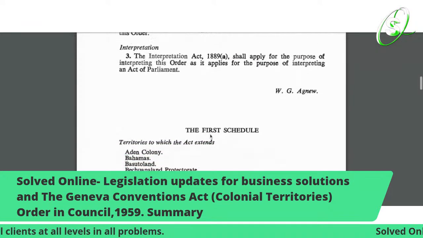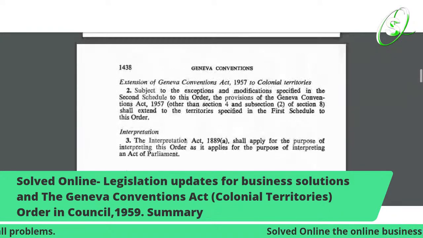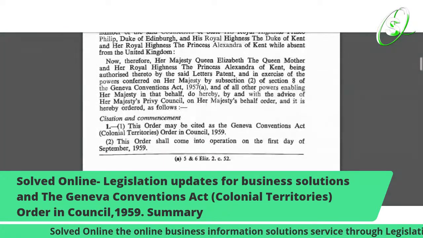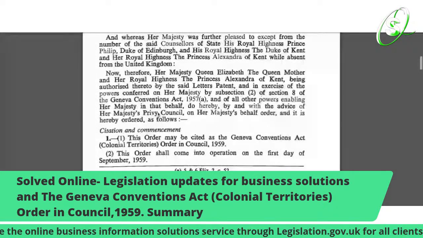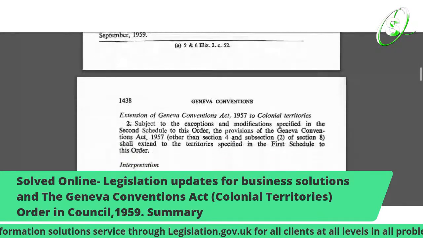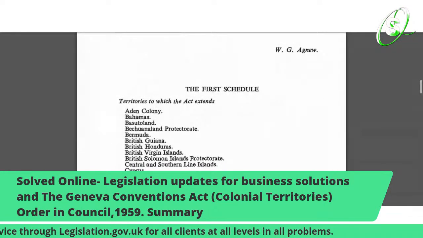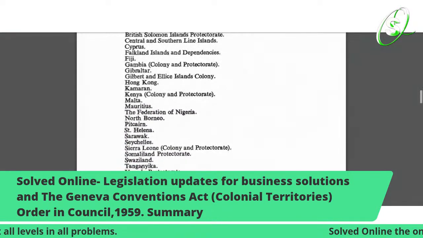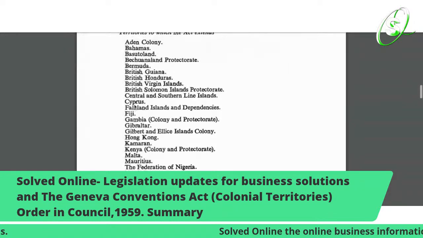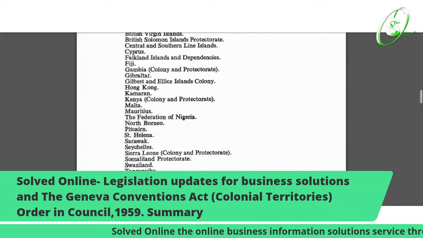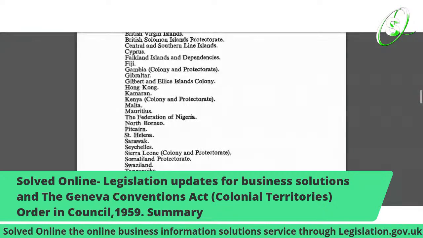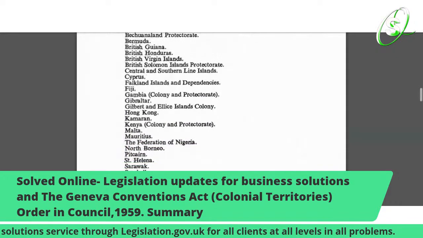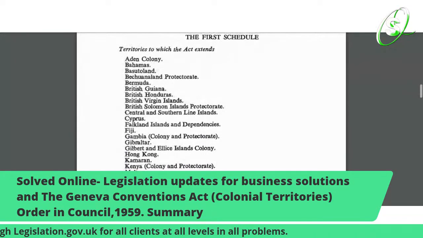Again, it's the schedule, and it shows you where. Just to give you an overview, this is an order about all the actual colonies, the territories. As you can see, the West Indies are in it. We have so many different territories, and you have the West Indies down there. When you know the West Indies, you know what countries are in the West Indies, like Senegal, Kenya, and it shows you.